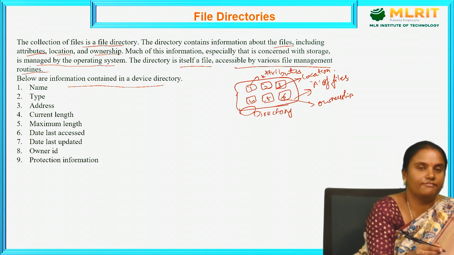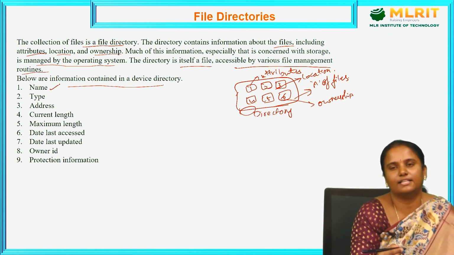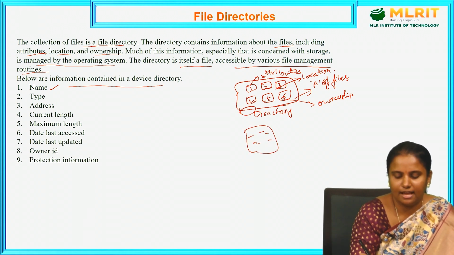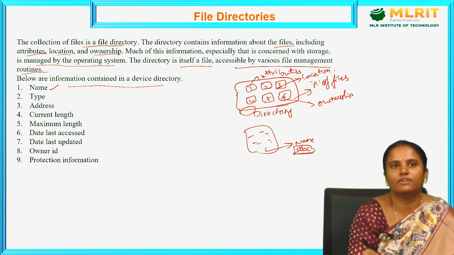Let us see. First, it may be the name. Name is nothing but, suppose you have a text file and you are writing some content. For this file you are giving some name, such as ABC. So ABC is the file name. So we give names to that file or device directory.